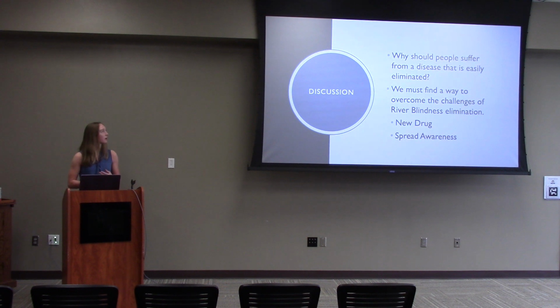So just to kind of wrap it up, again, why should we let people suffer if this disease is eliminatable? And the way that we need to overcome this challenge is finding a new drug. Ivermectin has been seen to be becoming more resistant, but also there are probably better drugs to kill the adult worms and the baby worms at the same time, or find a way to have them work in combination. And then finally, just spread awareness of this disease in those communities so people know what it is.